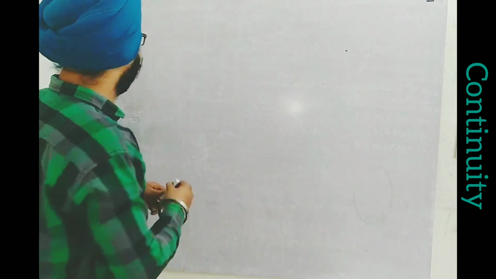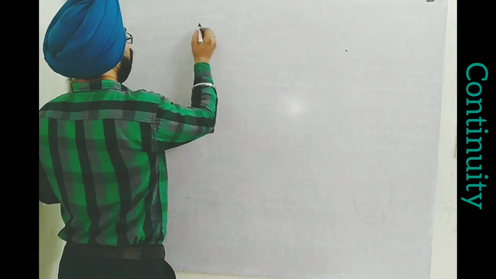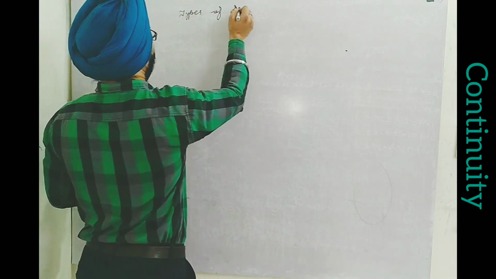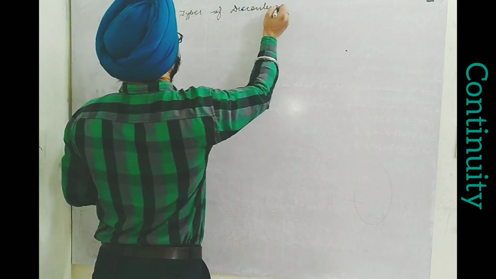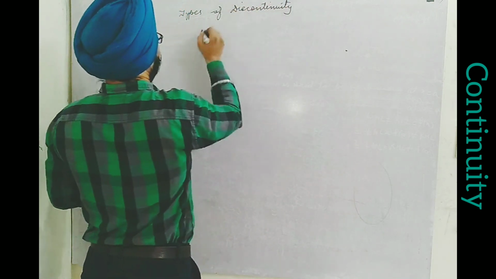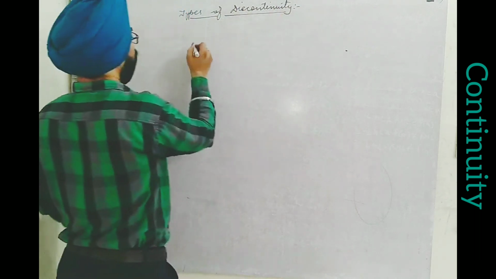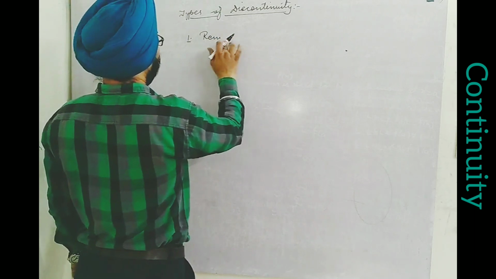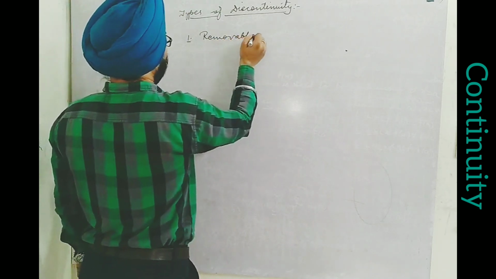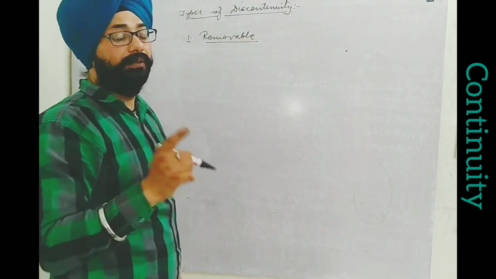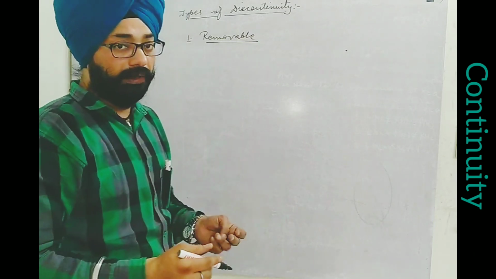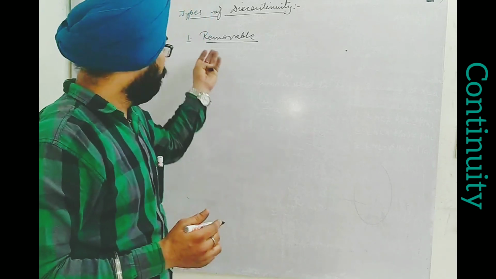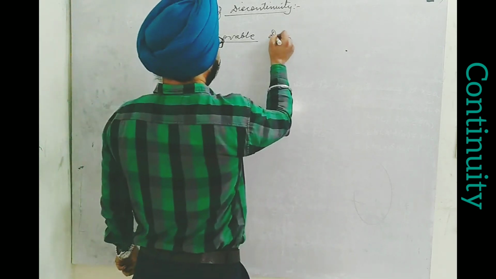Let's think of it. These are the types of discontinuity. First one is removable. Such a discontinuity which can be removed by manipulating the given function, by changing its definition. If the discontinuity can be removed, it's known as removable discontinuity.